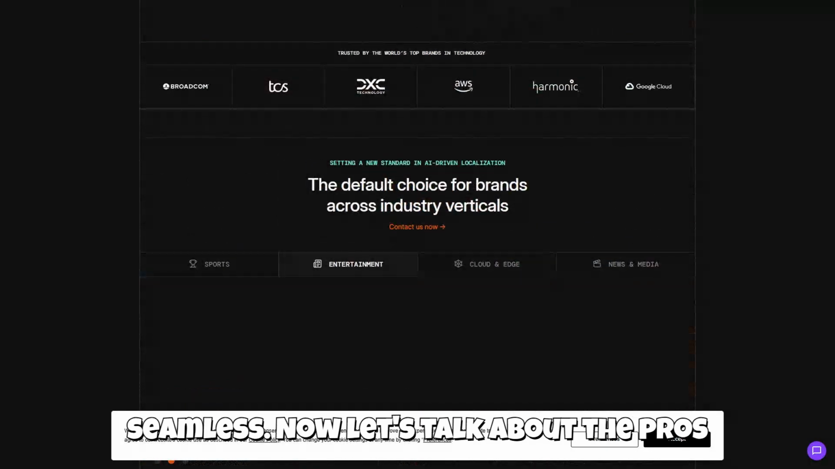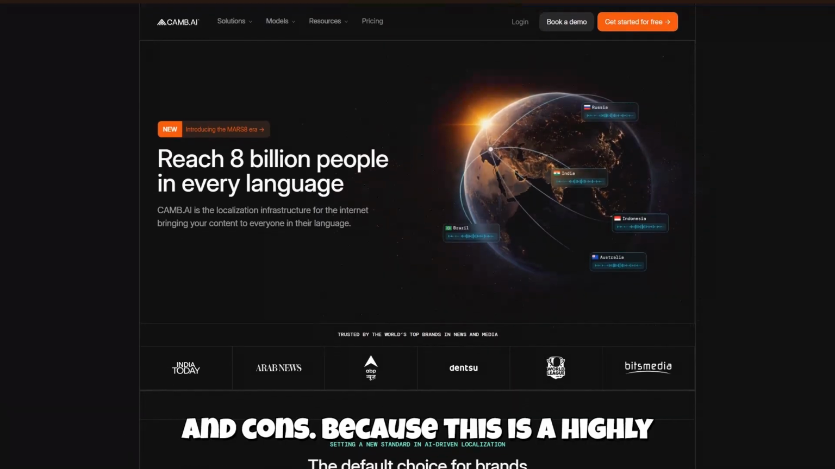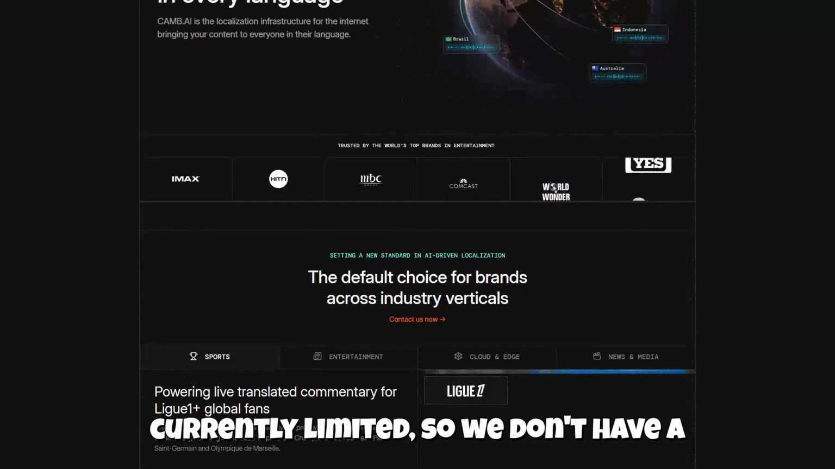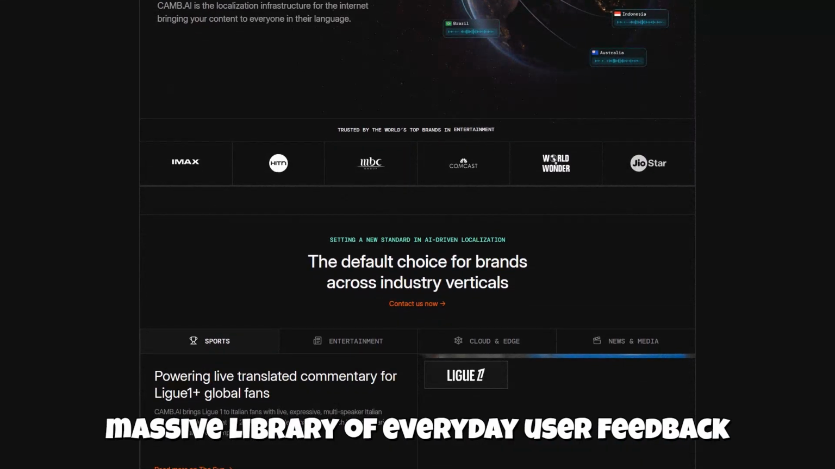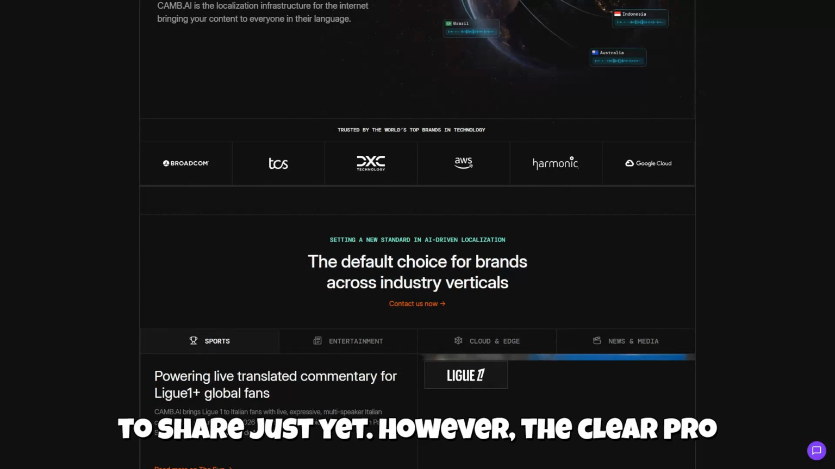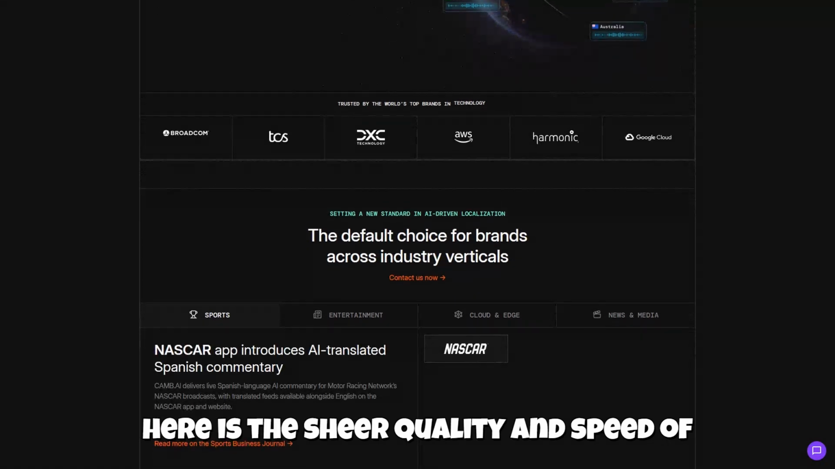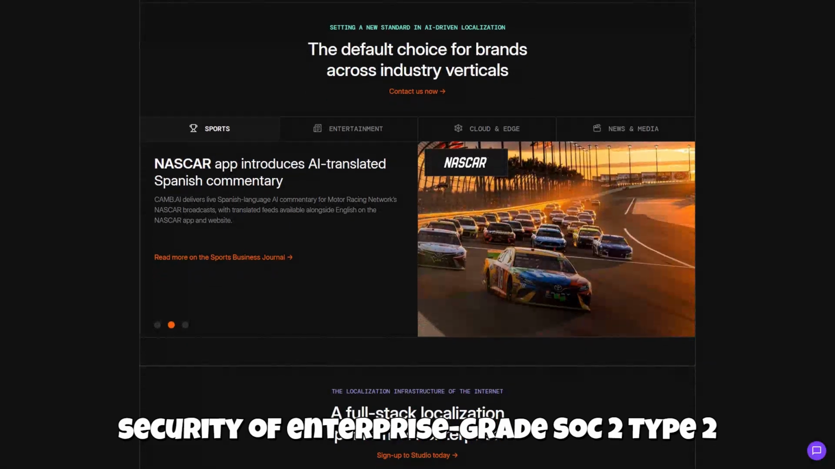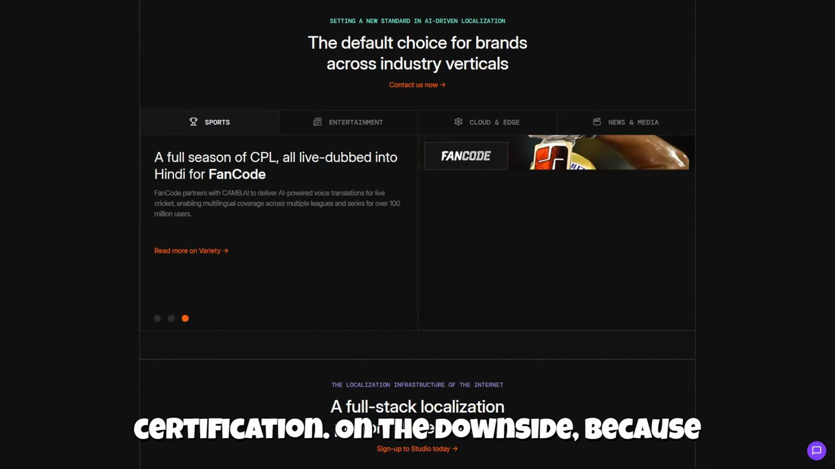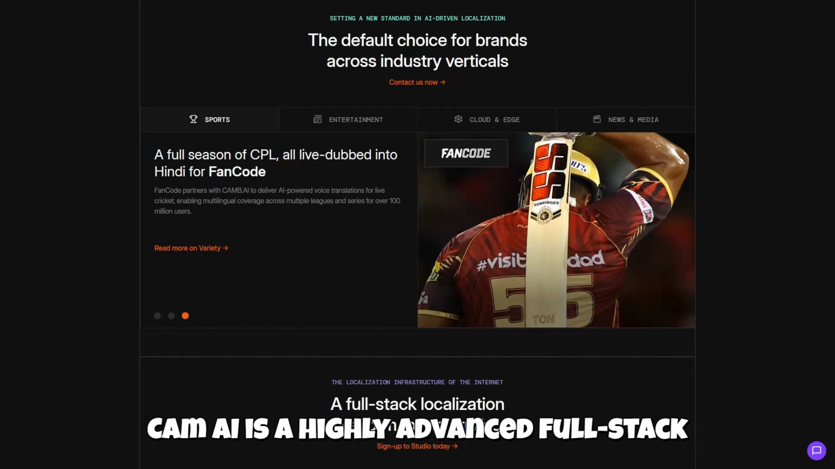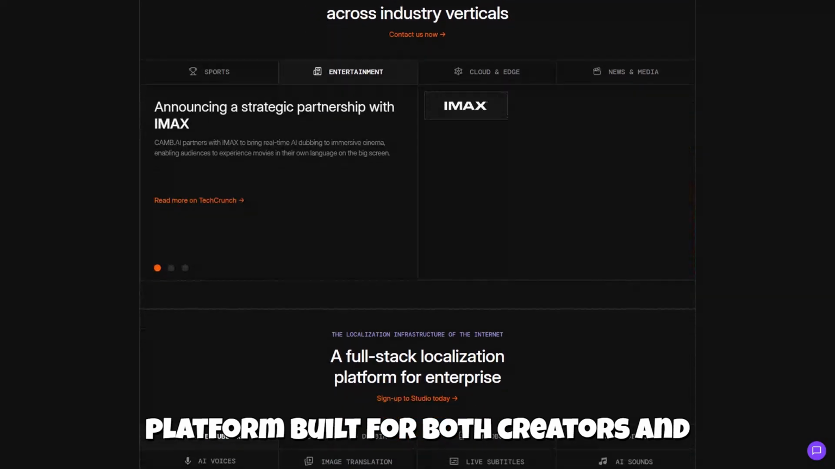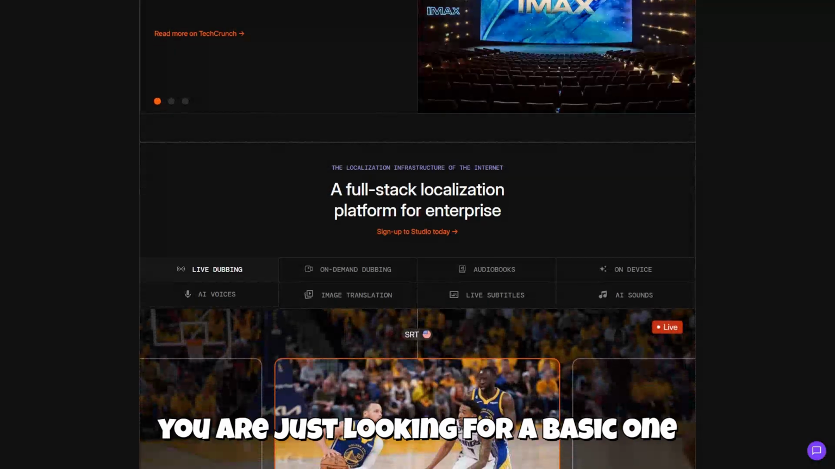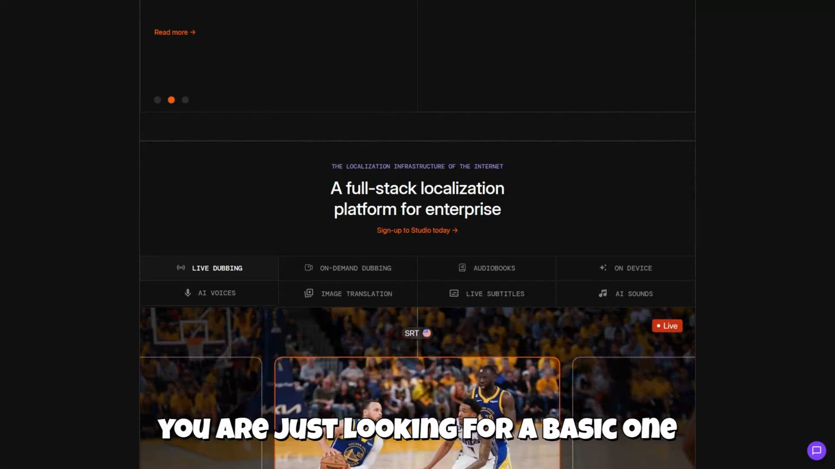Now, let's talk about the pros and cons. Because this is a highly specialized tool, public user reviews are currently limited, so we don't have a massive library of everyday user feedback to share just yet. However, the clear pro here is the sheer quality and speed of their Mars 8 models, alongside the security of enterprise-grade SOC 2 Type 2 certification. On the downside, because CAMB.AI is a highly advanced, full-stack platform built for both creators and major enterprises, the variety of features might feel a bit overwhelming if you are just looking for a basic one-click translator.